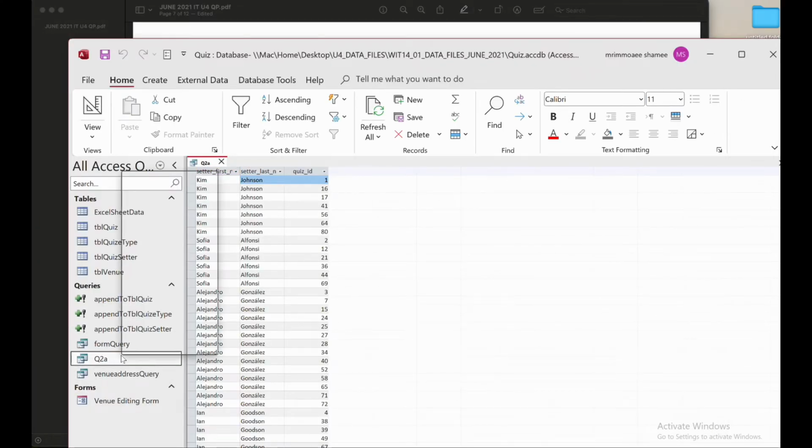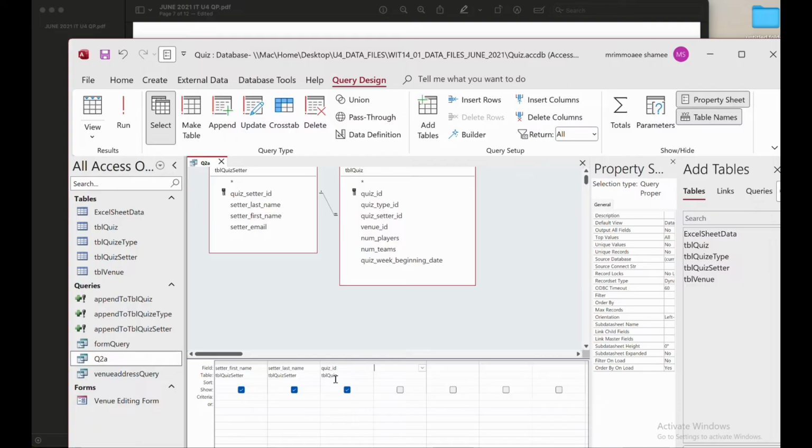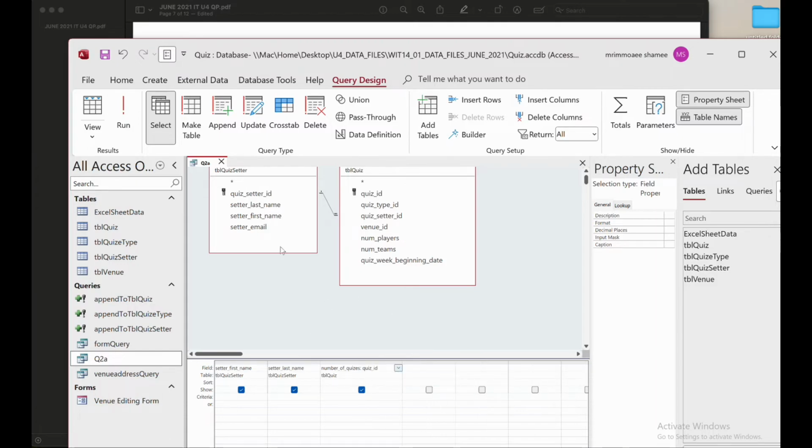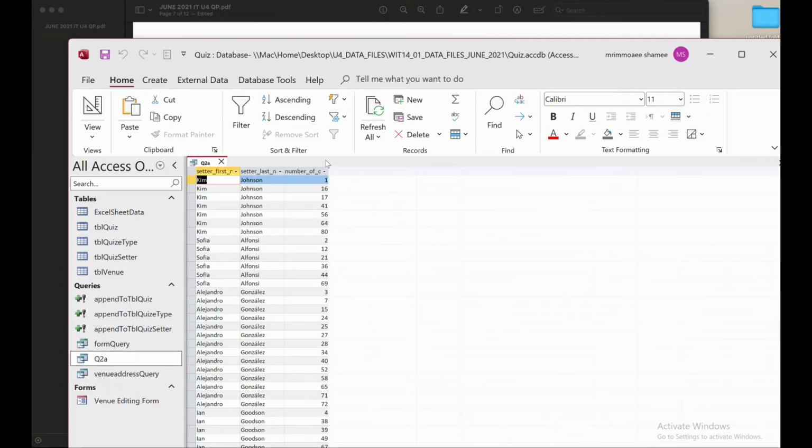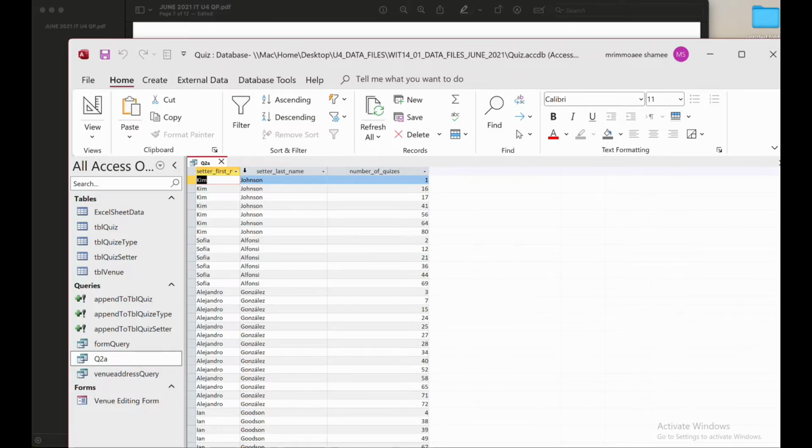For that, what I have to do is go to the design view. Here it is saying the quiz ID, but in the question they want the number of quizzes. So that means I want to add a name, sorry, add a header, which is the number of quizzes. When you want to add a new header, just add the new name and a colon. Then you will get a new name. When I save this and go to the table view, you will see that this is the new name.